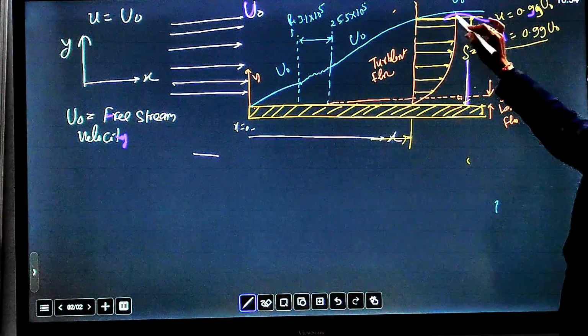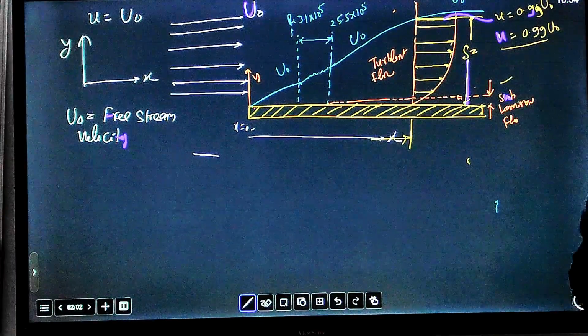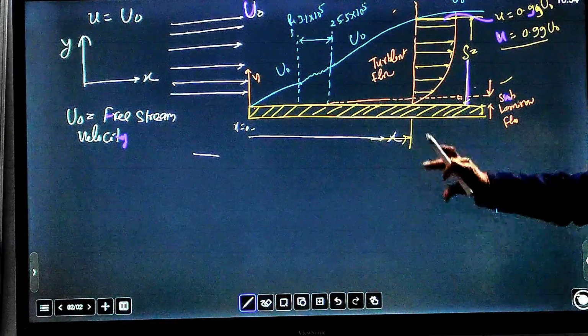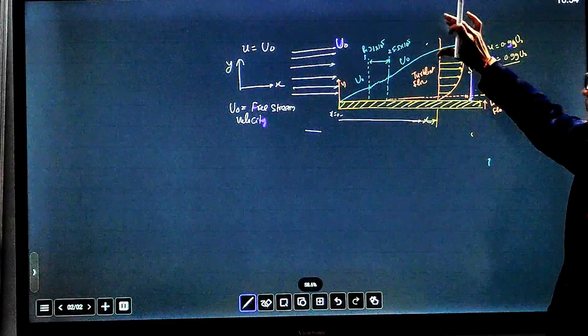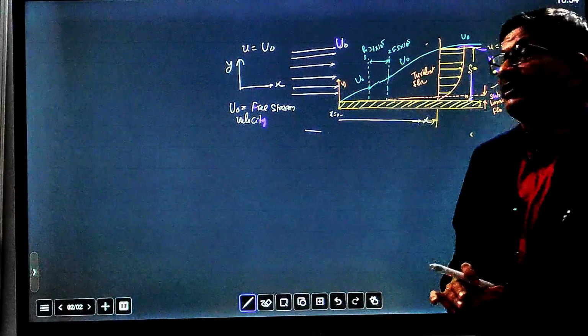At this point, the thickness of the boundary layer is defined as delta. This is the thickness of the boundary layer where velocity reaches 99% of the free stream velocity.